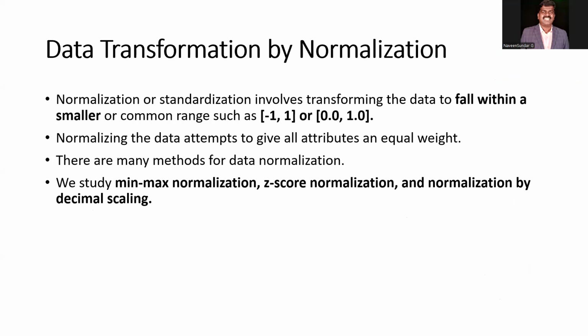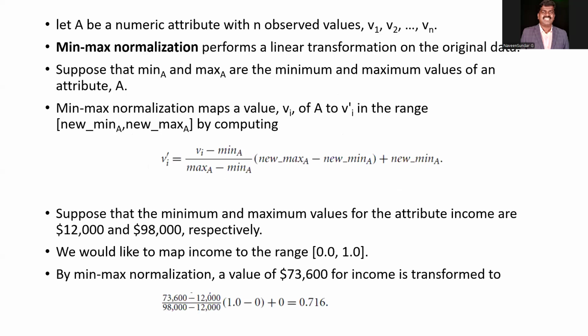Normalization, as we discussed, depends upon numerical values. We will study min-max normalization, z-score normalization, and normalization by decimal scaling. These are some of the ways we can normalize. Normalization is a very important concept in the data cleaning process of machine learning.